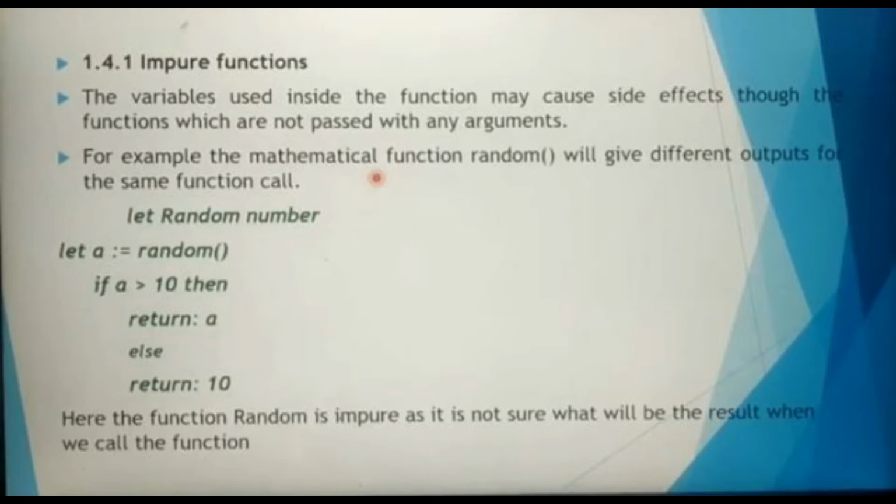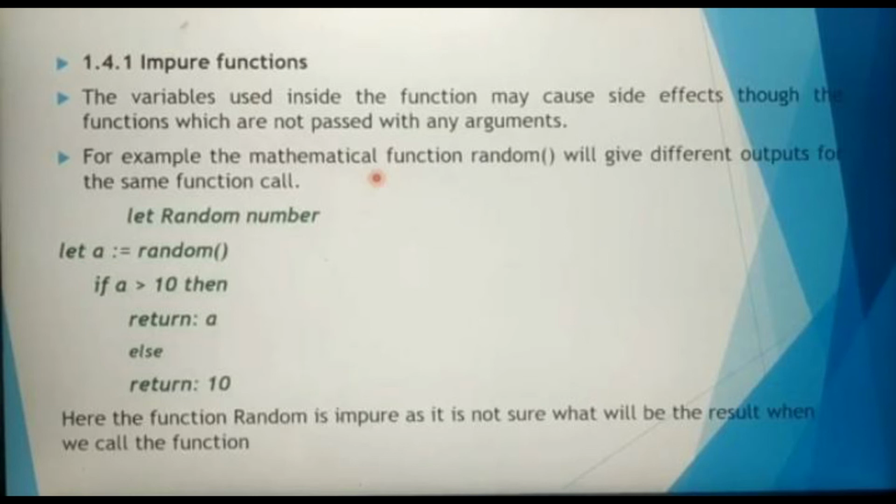So here the function random is an impure function, as it is not certain what the result will be when we call the function. Each time the random function will return different output. It's not going to return the same output, so it is called an impure function.